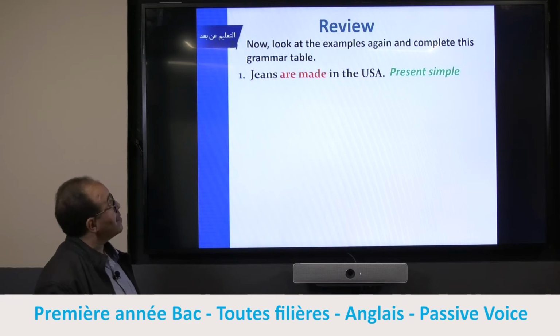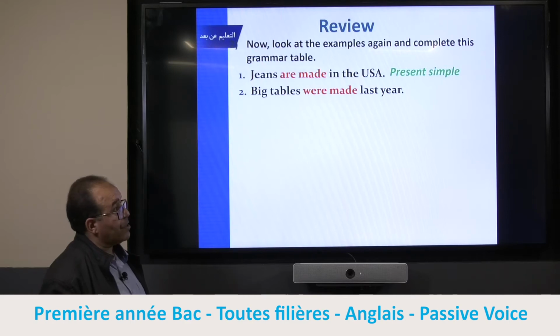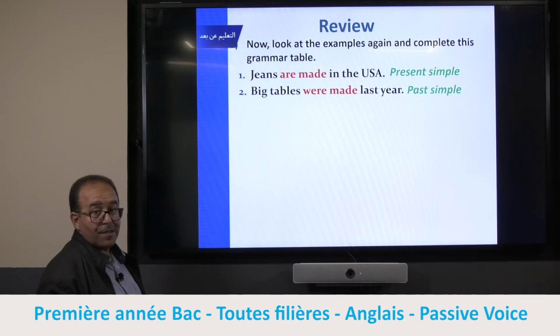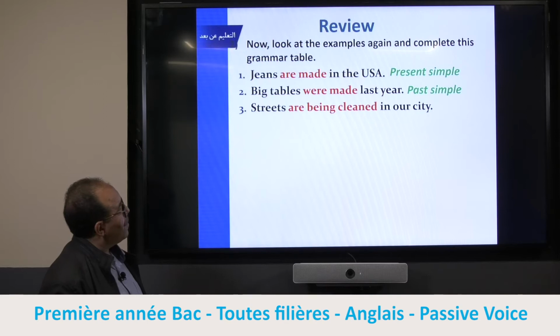Okay, that's present simple. What about number 2? Have you taken the decision? Right. What about number 3? So which tense is this one?